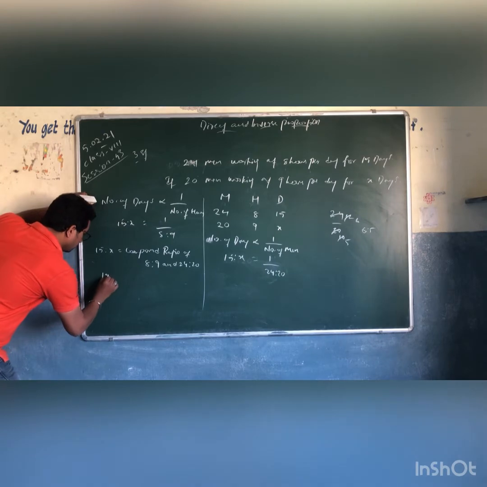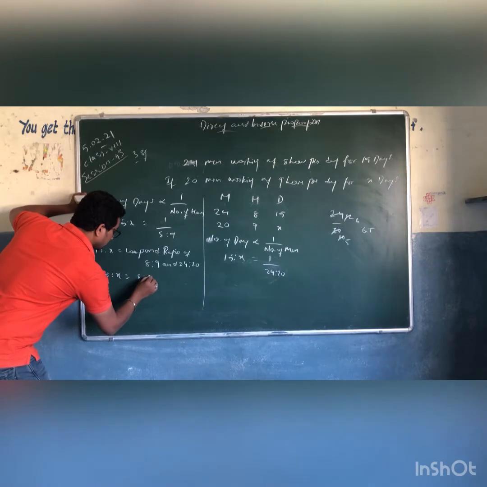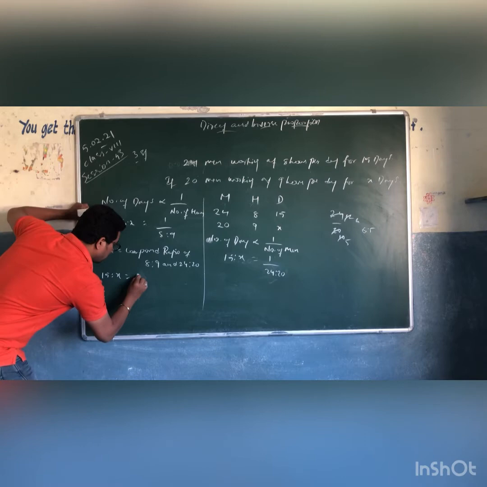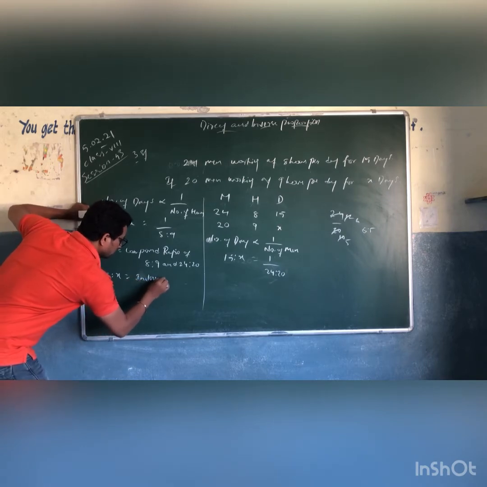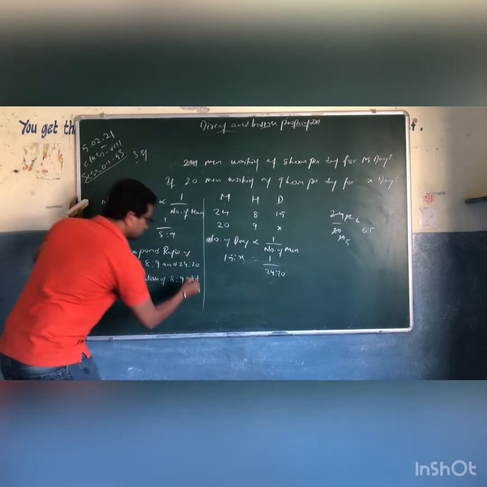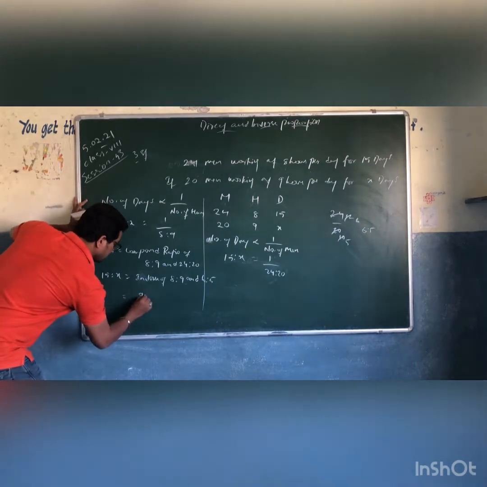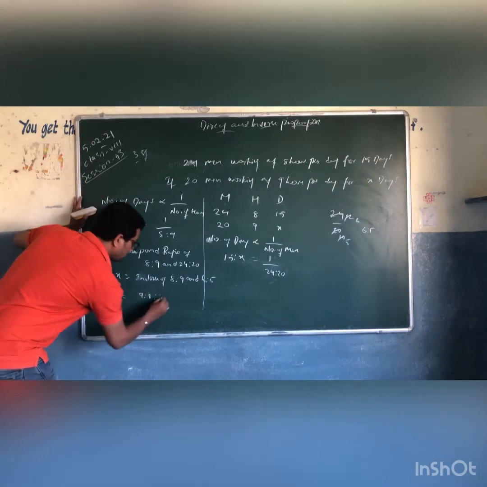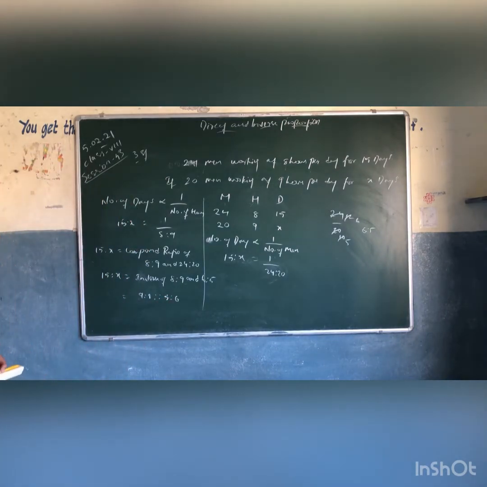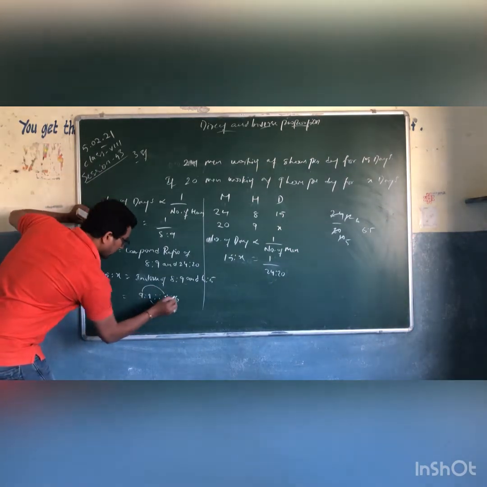So write down 15 is to x is equal to the inverse of 8 is to 9 and 6 is to 5, where the inverse of 8 is to 9 is 9 is to 8, and the inverse of 6 is to 5 is 5 is to 6. So now these two and these two.